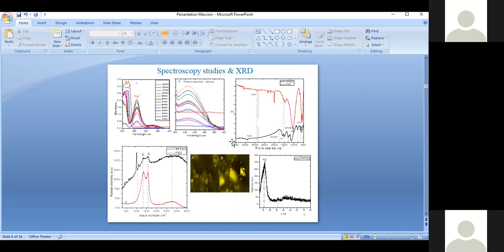Then we further characterized with spectroscopy studies like UV. We got the pi to pi star and n to pi star absorptions. Then we confirmed the polyaniline conducting salts like emeraldine are present. And we further move to the FTIR spectroscopy study. We confirmed amine groups are present, as well as amide 1 and amide 2 bending and stretching frequencies, and aliphatic chains like carbon double bond stretching frequency around 1600, we confirmed.